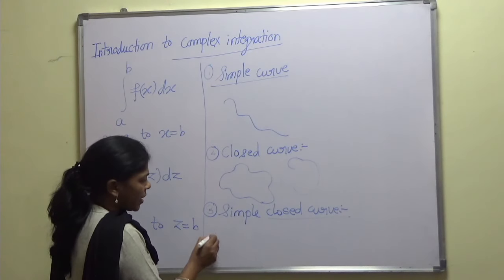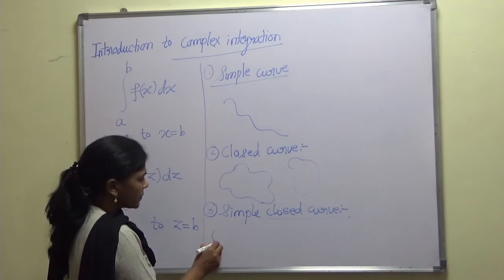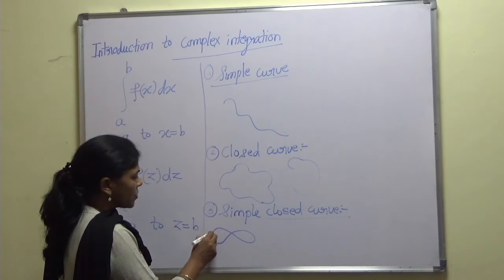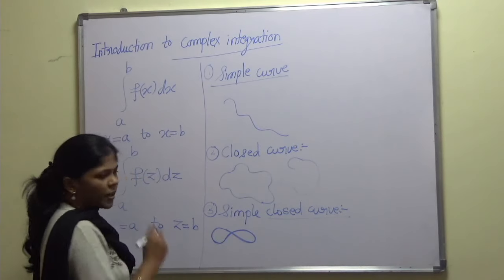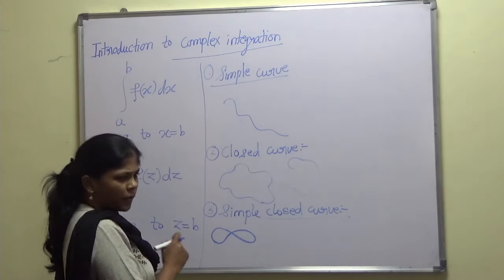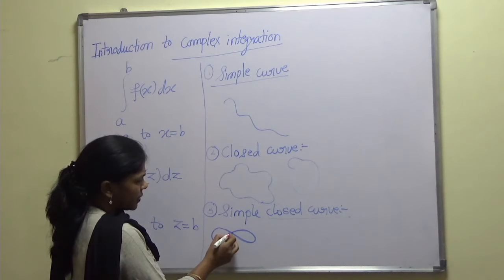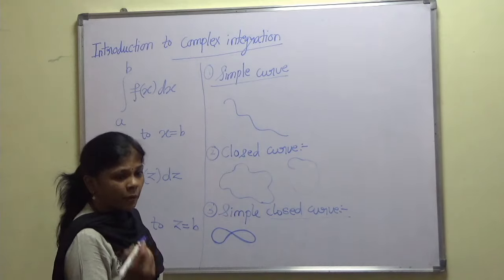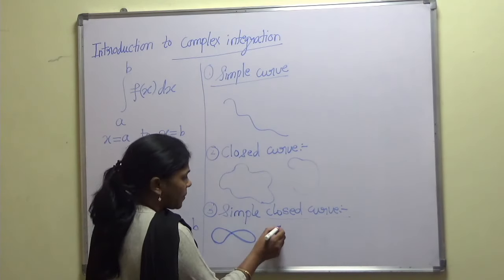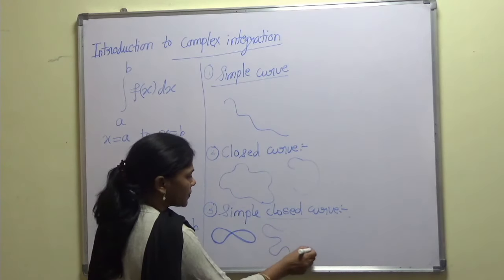Whereas if I take another example, say this one, what we find here is that this is a closed curve, but it intersects itself at this point. So this is not a simple closed curve. Another example I can take like this.